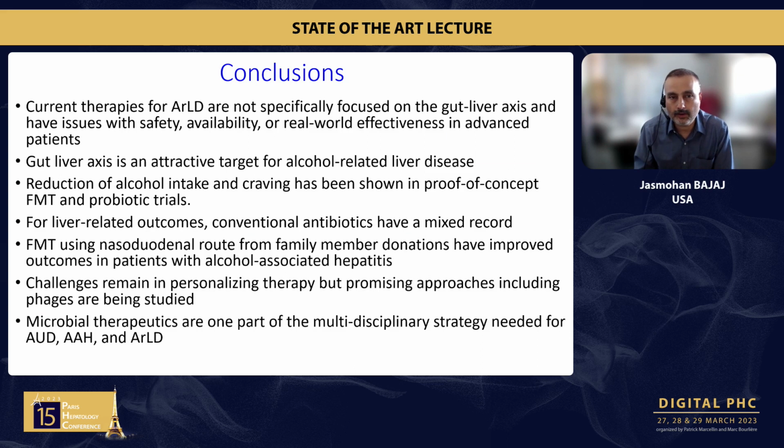So in conclusion, current therapies for ARLD are not specifically focused on the gut-liver axis and could have issues with safety, availability, or real-world effectiveness. The gut-liver axis is an attractive target for alcohol-related liver disease. Reduction of alcohol intake and craving has been shown in proof-of-concept FMT and probiotic trials. For liver-related outcomes, conventional antibiotics have a mixed record, including rifaximin with a large trial that was just published. FMT using the nasoduodenal route from family member donations has improved outcomes in patients with alcohol-associated hepatitis, but this needs to be replicated in other centers as well.